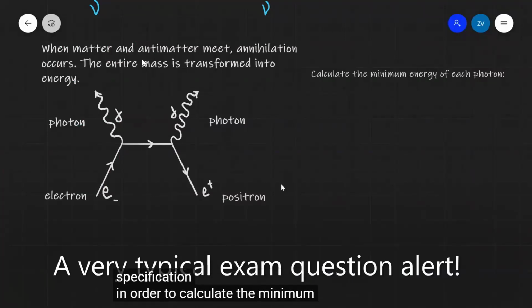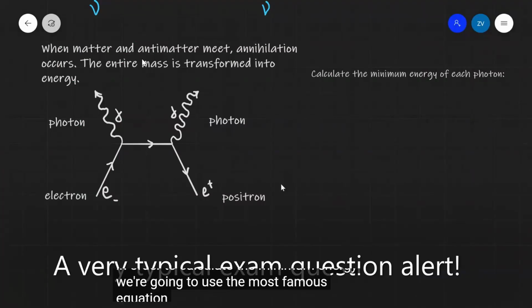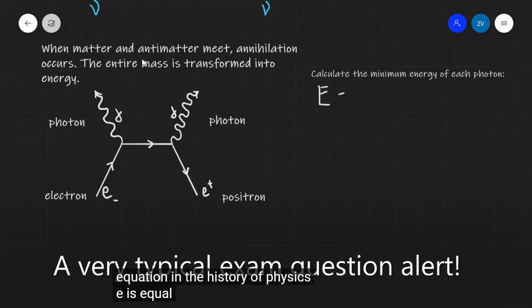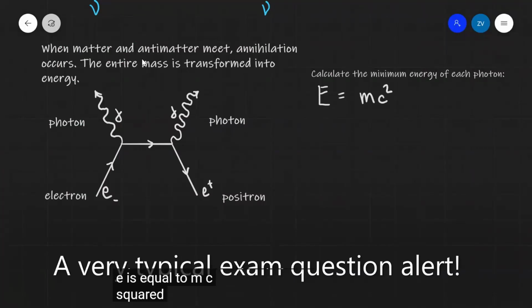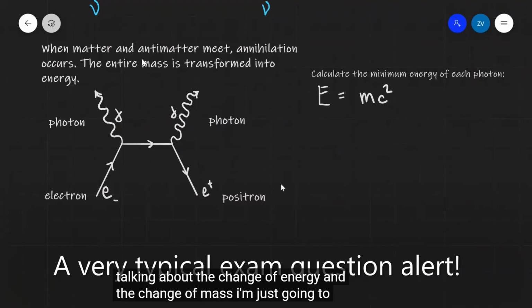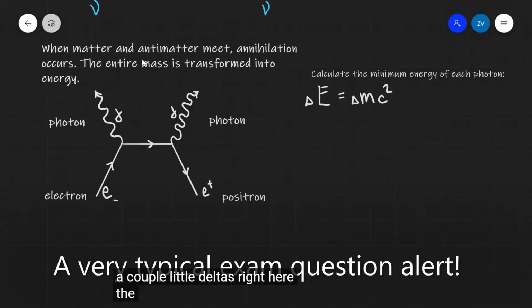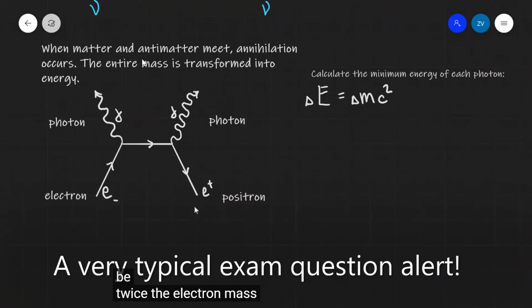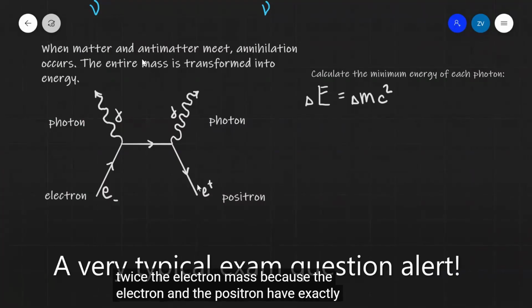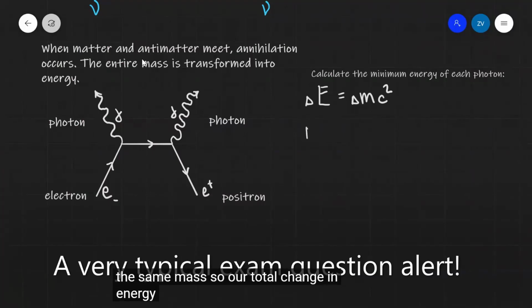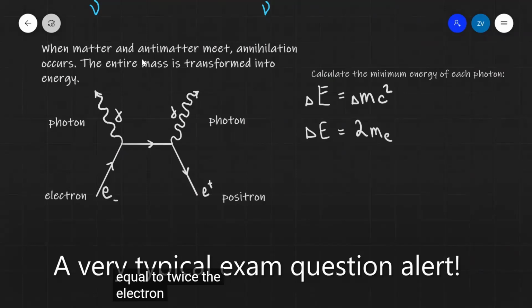In order to calculate the minimum energy, we're going to use the most famous equation in the history of physics, E is equal to mc squared. In fact, because now we're talking about the change of energy and the change of mass, I'm just going to add a couple of little deltas right here. The total change in mass will actually be twice the electron mass, because the electron and the positron have exactly the same mass, so our total change in energy will be equal to twice the electron or the positron mass times c squared.